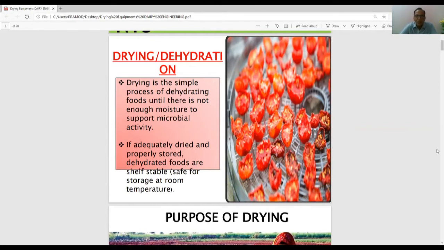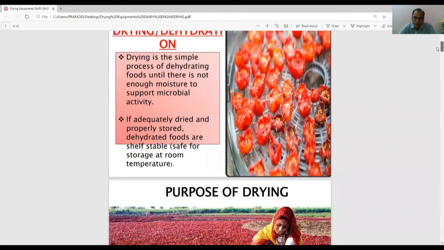Drying is a simple process of dehydration until there is not enough moisture to support microbial activity. Dehydration is a process where we reduce the moisture to the maximum extent, where the product can be dehydrated.